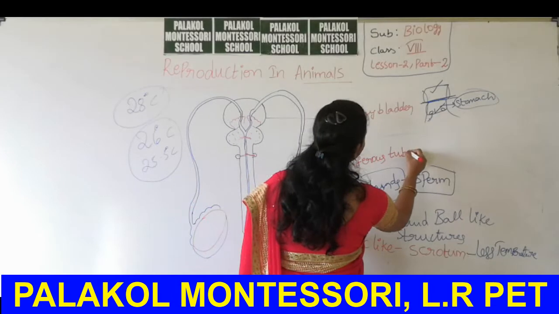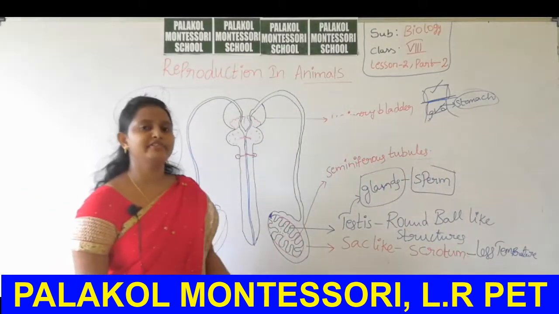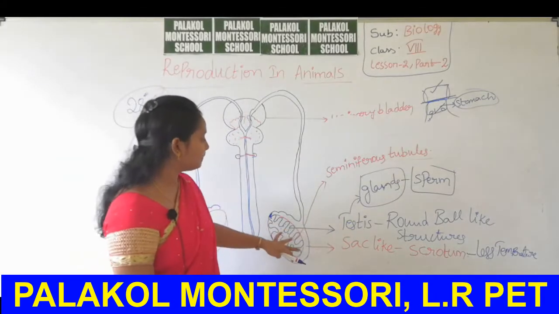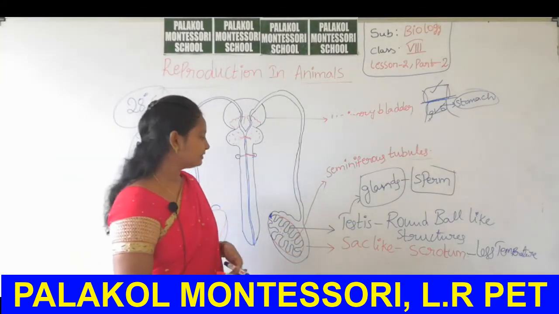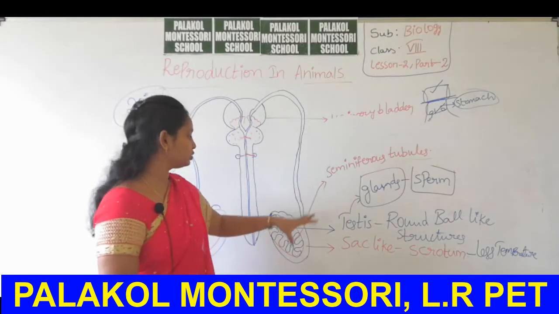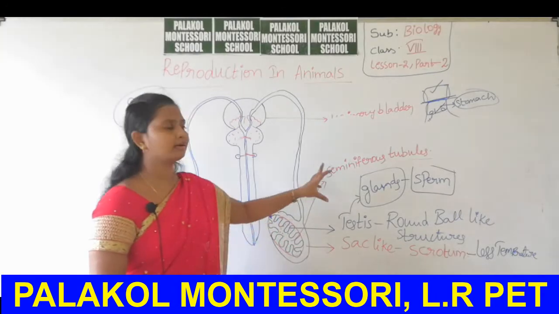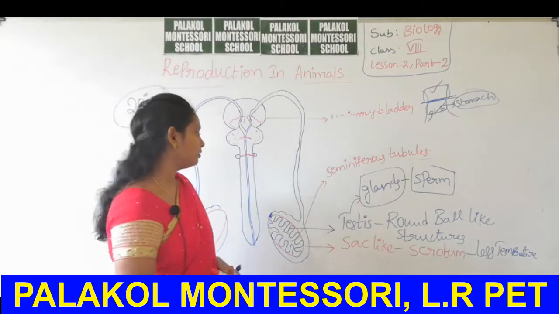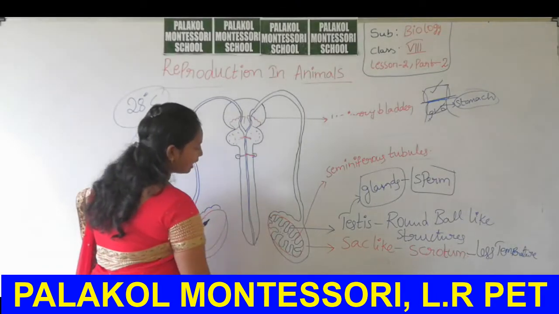Why is it called seminiferous tubules? Because the sperm is secreted inside the seminiferous tubules, and then these seminiferous tubules release the sperm to the outer side, so those are called seminiferous tubules. Okay, then these seminiferous tubules open into the outer side